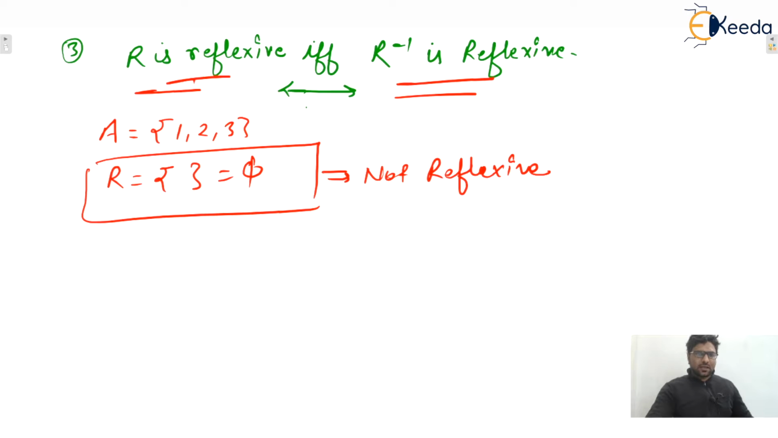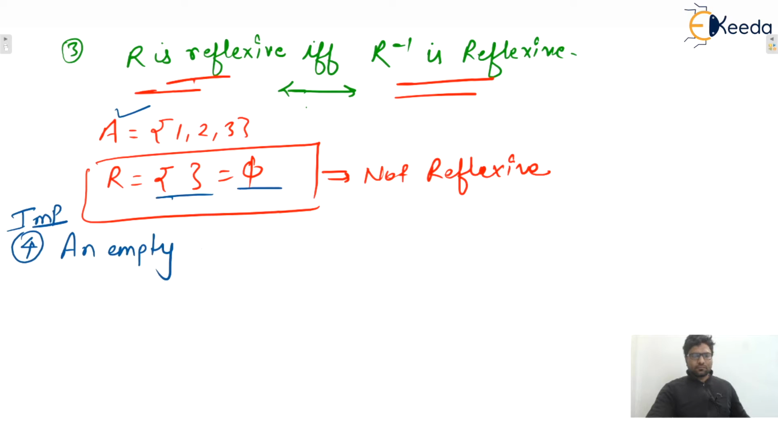So here set A will be a non-empty set, and if A is a non-empty set, then phi or the empty relation cannot be reflexive. So write down one note, and that is very very important, the fourth point of the note: an empty relation cannot be a reflexive relation.